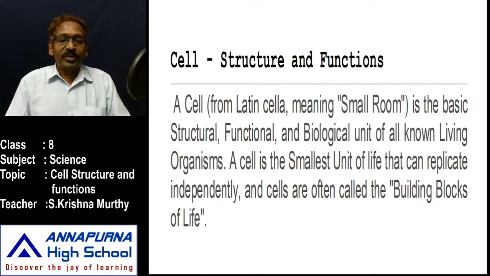When we observe these living organisms from microbe to man, the primitive organisms, archaebacteria, eubacteria, protista, fungi, plant and animal, each and every one is structurally very different. That's why each and every organism is made up of specialized units, and they are called cells.